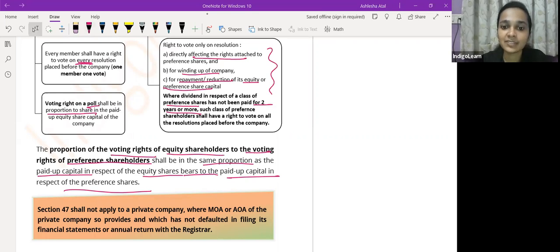But I believe that after doing that calculation, this particular point is very clear. When we are calculating the proportion of voting rights of equity shareholders to preference shareholders, it will be in the exact same proportion as the paid up capital held by the equity shareholders and the preference shareholders. Clear?